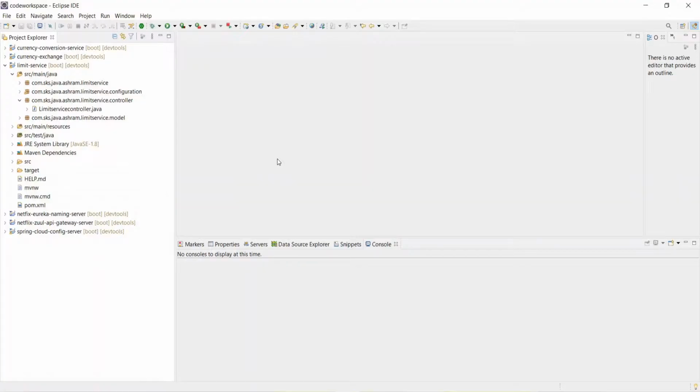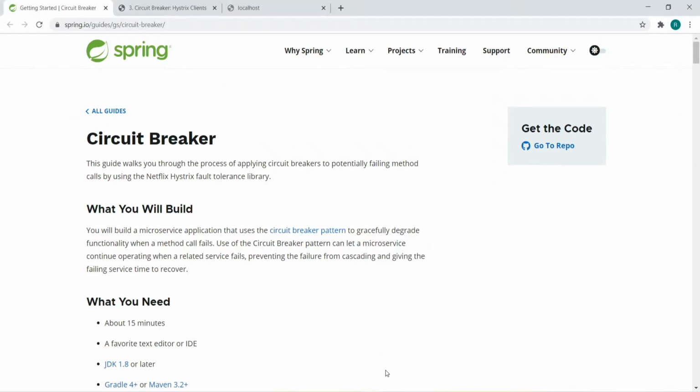Hello friends, welcome back. So in this step we are going to see how you can handle the failure of the microservices. We must know that microservices must be reliable, because there can be n number of microservices which are dependent on each other and communicate with each other. It should not happen that if one of the microservices goes down, all the microservices fall down.